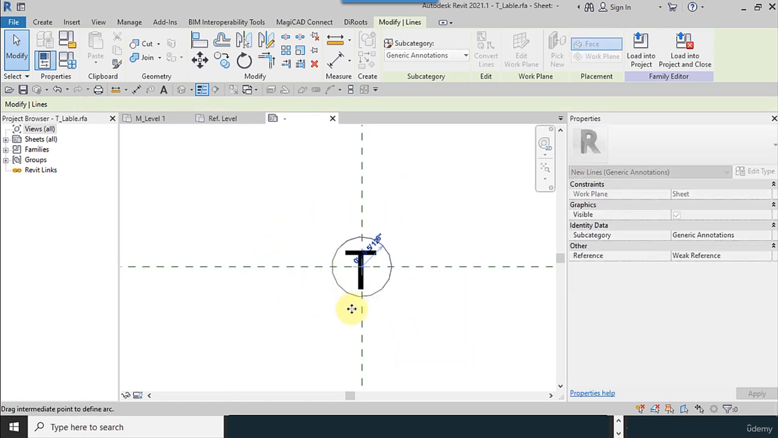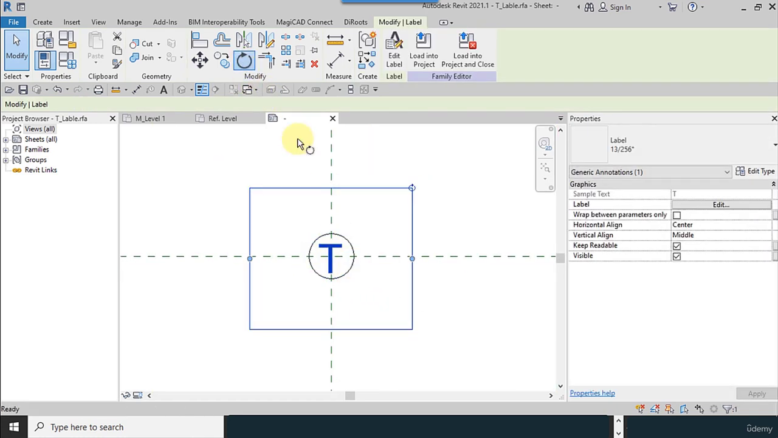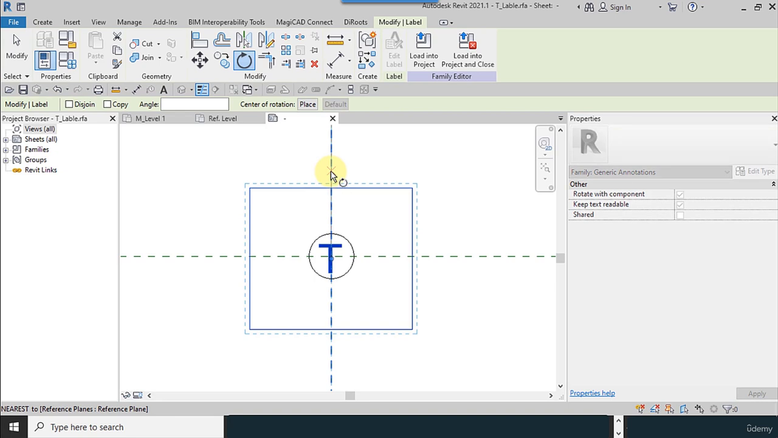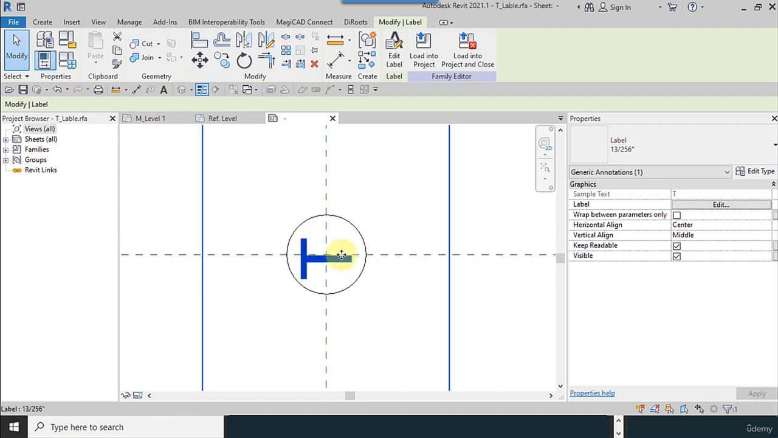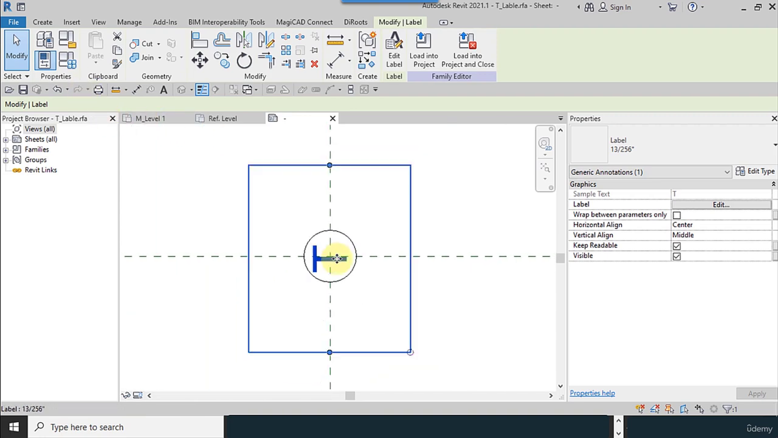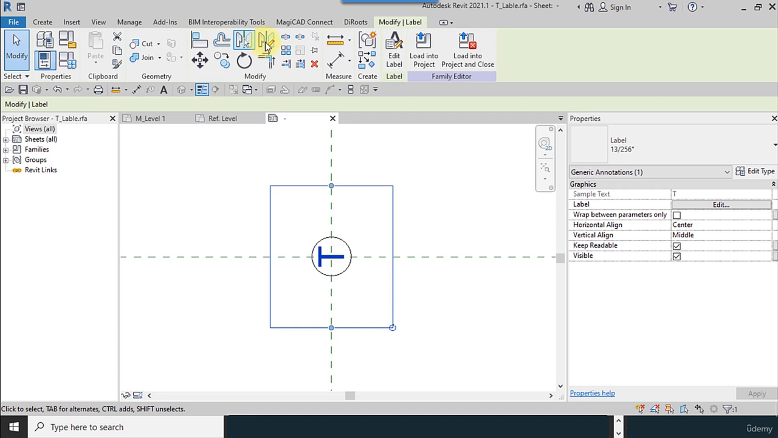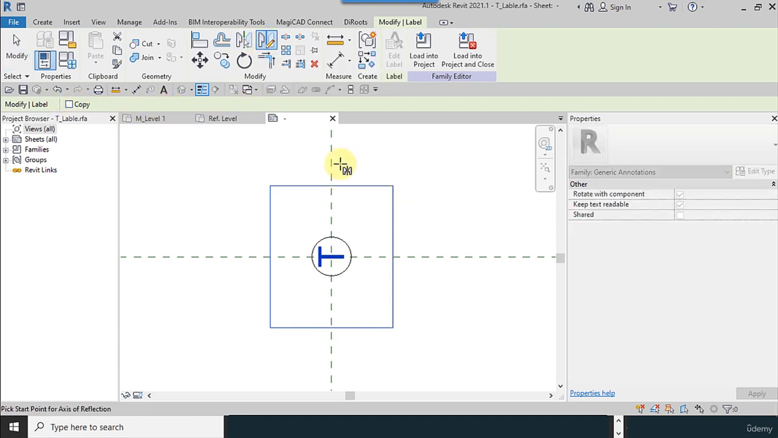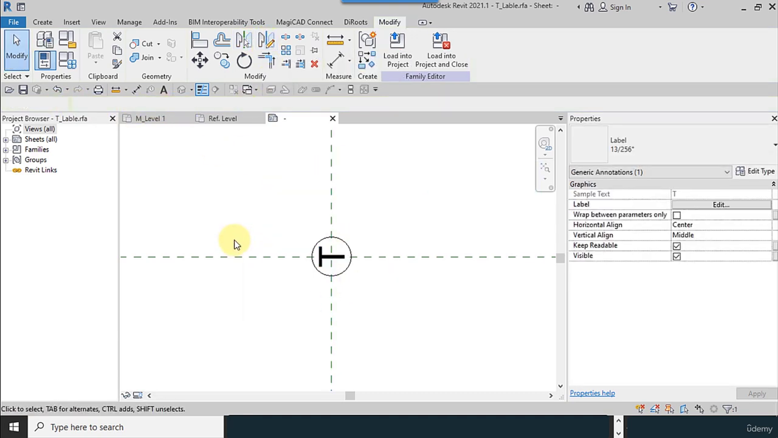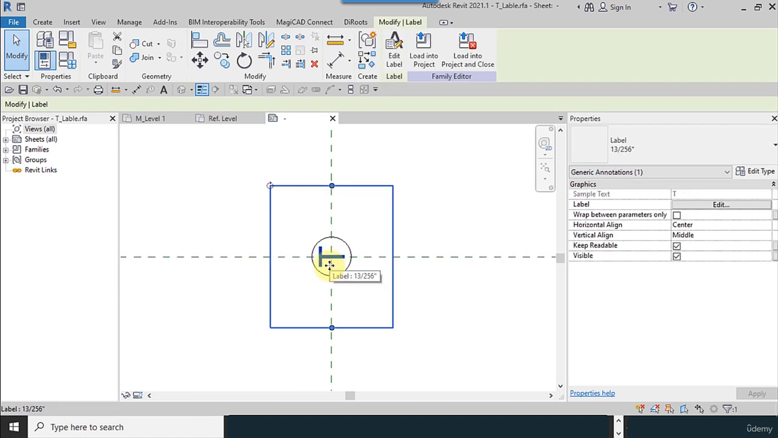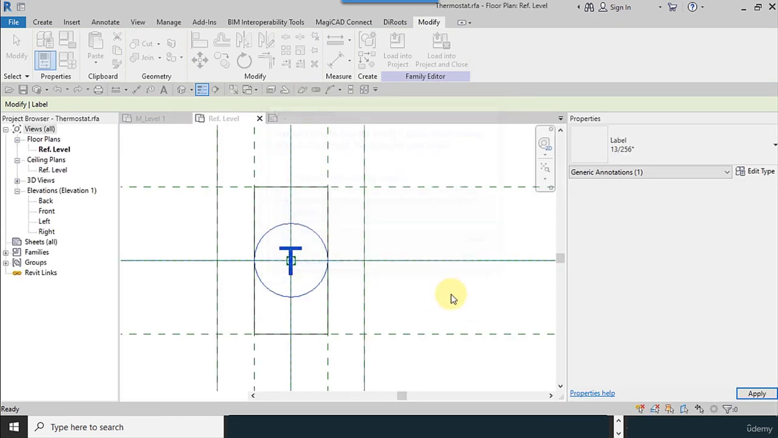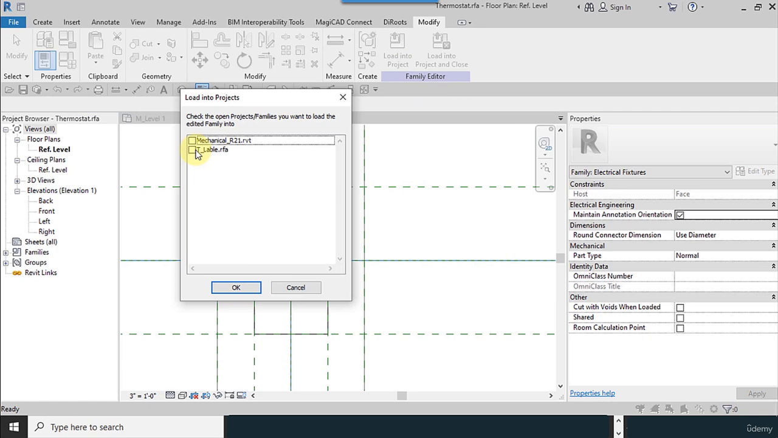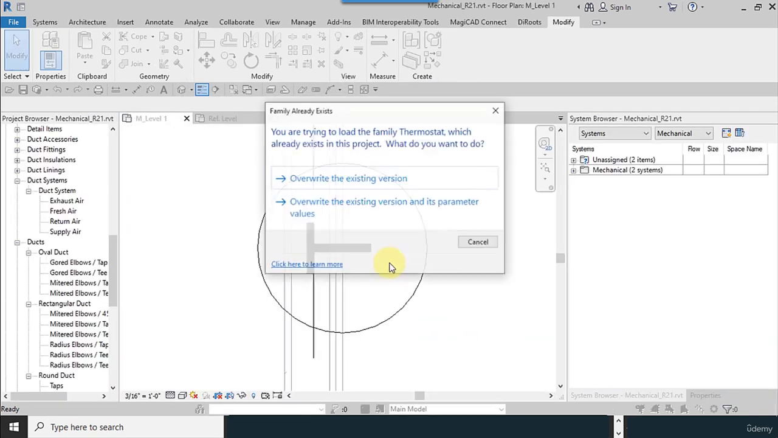And I decrease the size of the circle and rotate the font 90 degrees, and I move it upward. And even I can mirror it like this. I load it into the thermostat family. Alright, load into project, mechanical, okay. Overwrite.